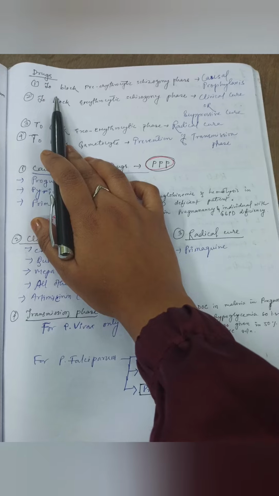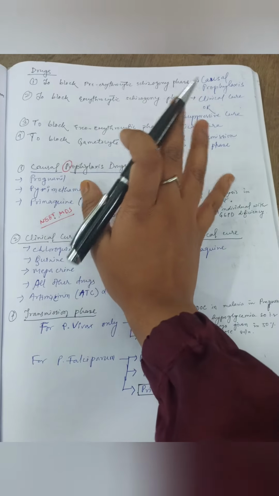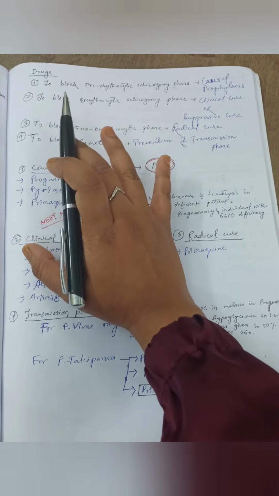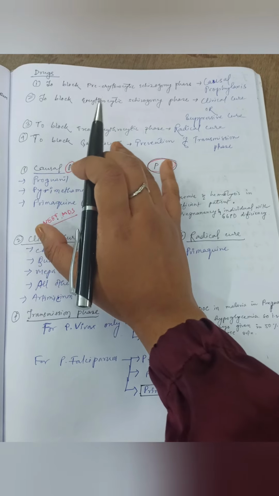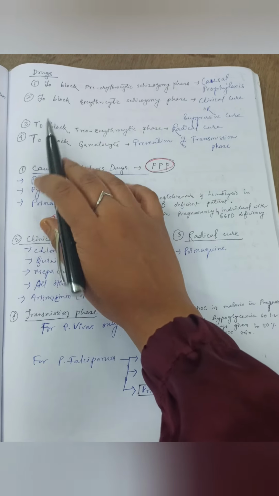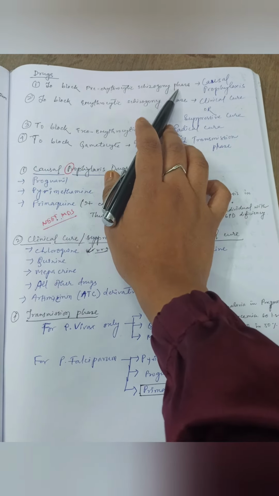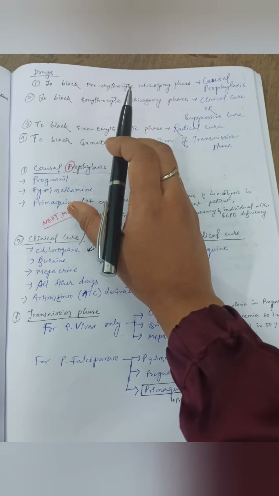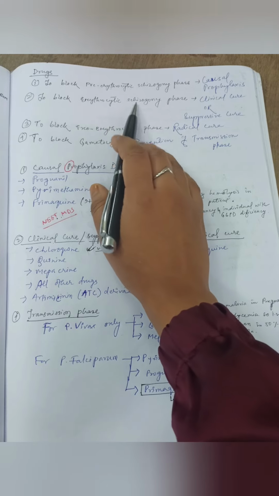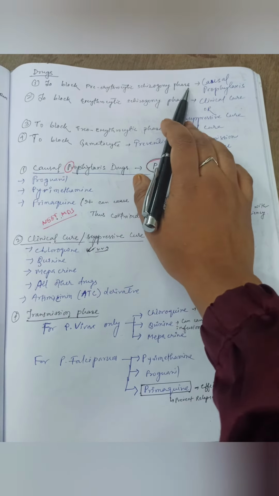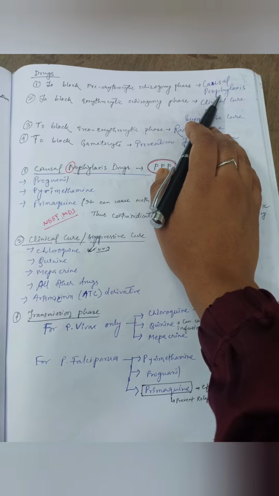Now coming to the drugs that are used for the treatment of malaria. Drugs are used in each phase of the life cycle of malaria. Thus, firstly, to block the pre-erythrocytic phase, this means to block the entry of the sporozoite into the liver, the drugs that are used are known as causal prophylaxis.